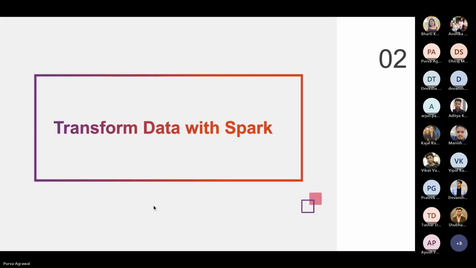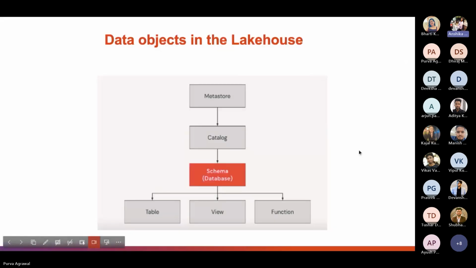Moving to the second topic of our agenda, transforming data with Spark. So, Purva, can you please, yeah.